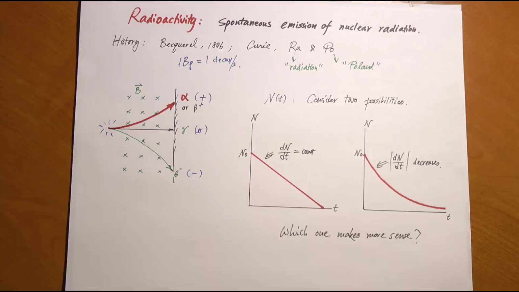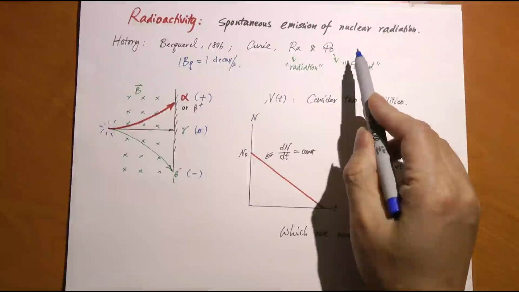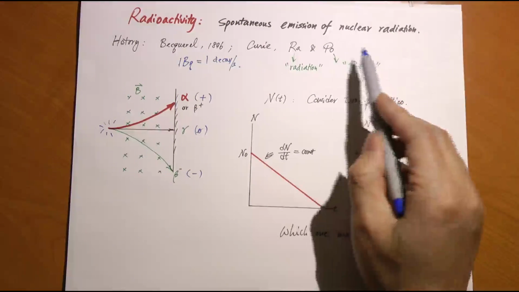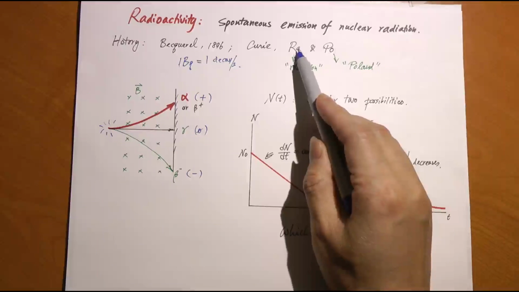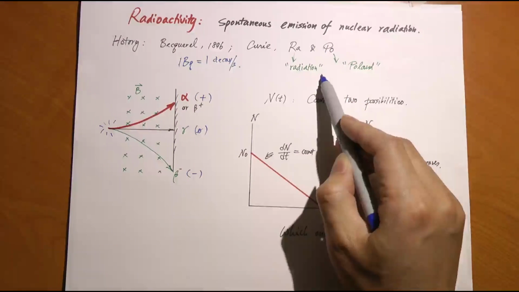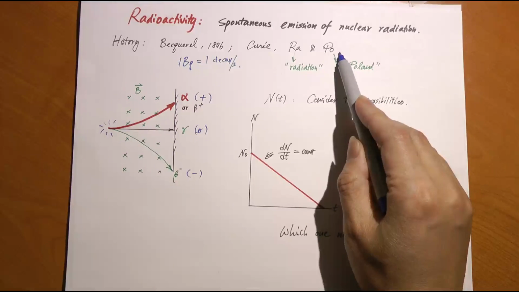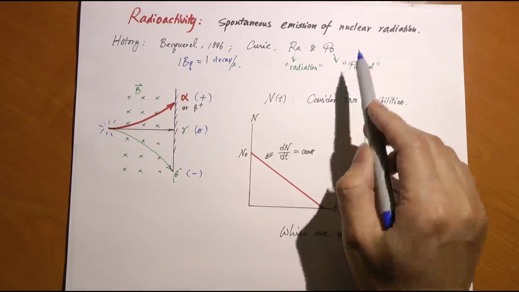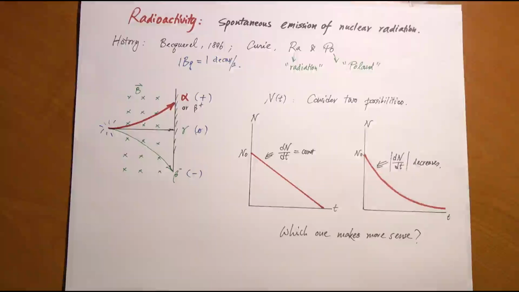One is called radium, Ra, and the other one polonium. The reason why they call it radium is because it has to do with radiation. Polonium is associated with the country of Poland because Madame Curie was Polish.